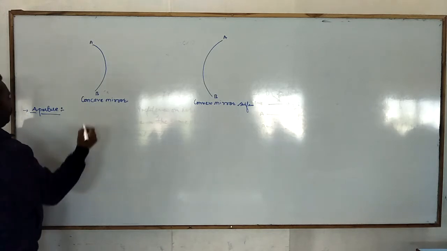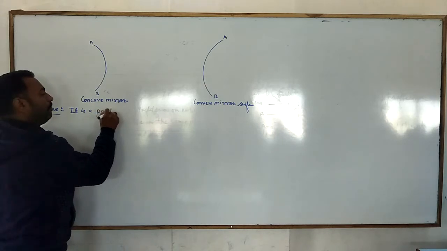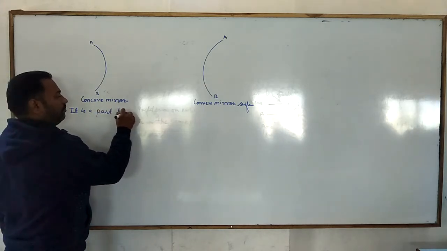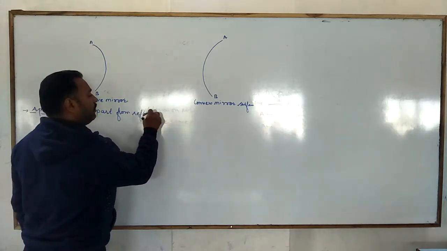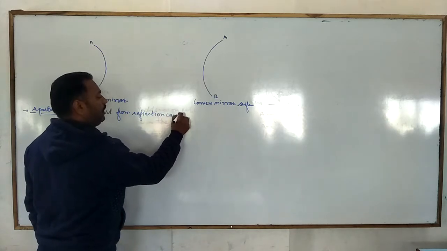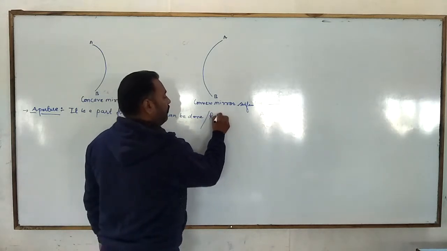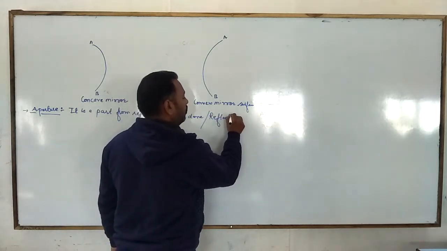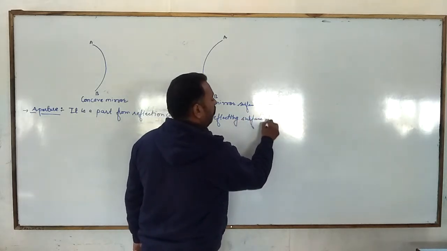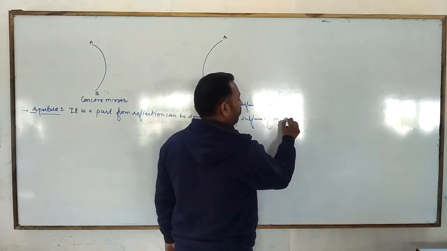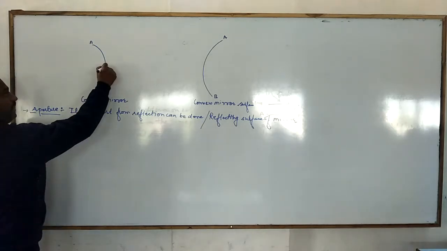So what is the definition of aperture? It is the part from which reflection can be done, or the reflecting surface of a mirror is known as aperture. Okay.